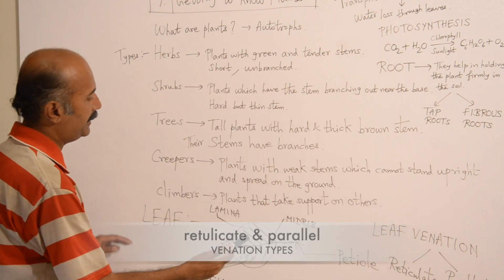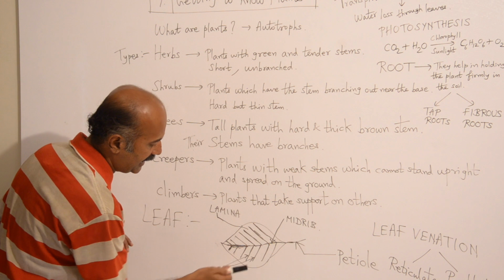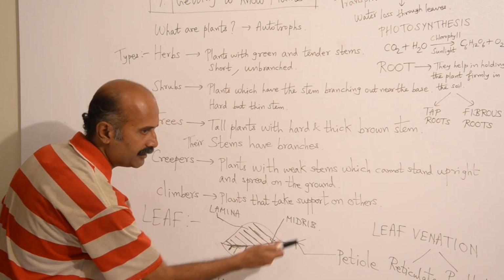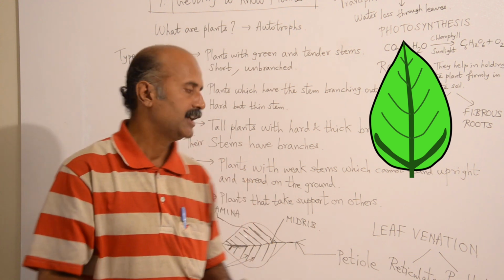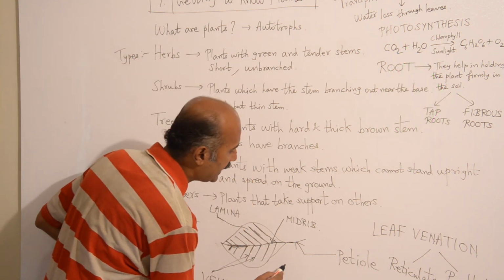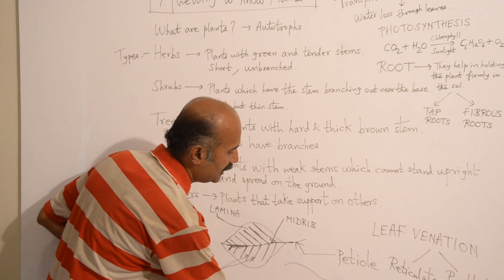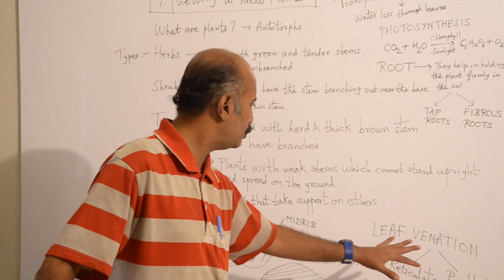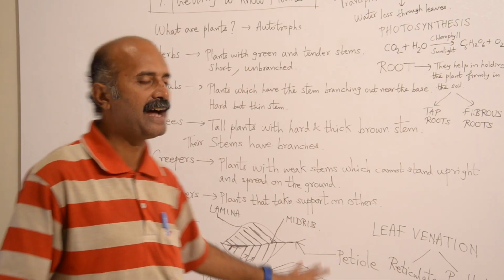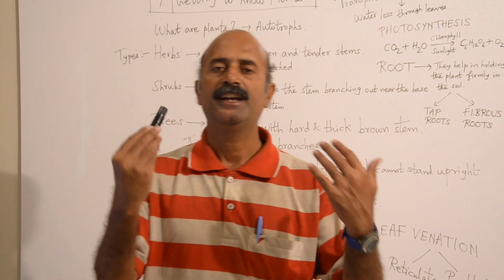One is reticulate, one is parallel. What do you mean? I mean, if there's a midrib like this, and from there the veins are branched like this, it is known as reticulate venation. However, if you want a parallel venation, the leaf might be like this, and the veins might be like this. Since the veins are parallel to each other, this is known as parallel venation. So these are the two main types of leaf venation, or the pattern of arrangement of veins inside the leaves or on the leaves.